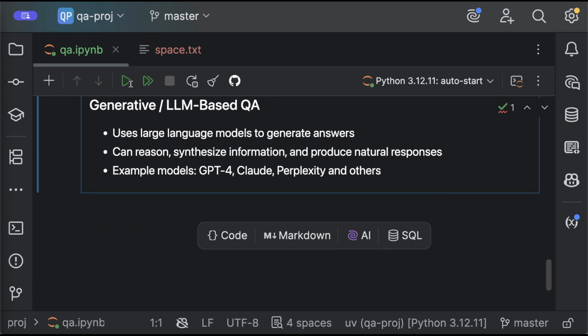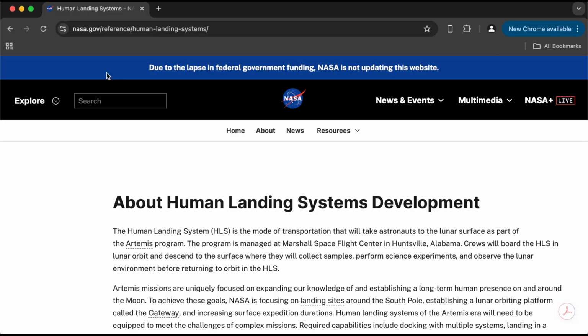Okay, so going to the code, I'm going to use this text over here from the NASA website. This is talking about the new race to the moon, and this is a hot topic right now. They're creating this human landing system, and there is a transportation of astronauts to the moon using their Artemis program.